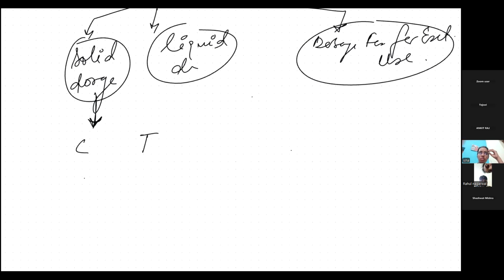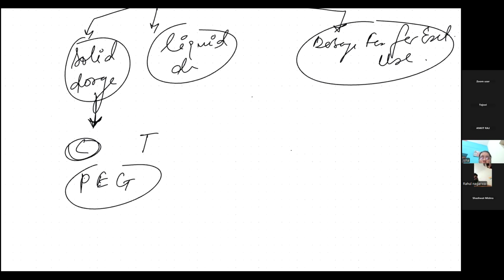Now another thing to remember is PEG. PEG is solid, so we should have a solid PEG. So solid dosage form will be either capsules or tablets, that we know already. What we have to remember is PEG, a solid PEG. Okay, now what is PEG? It is either powders or effervescent, that is Eno, etc., or it can be granules.